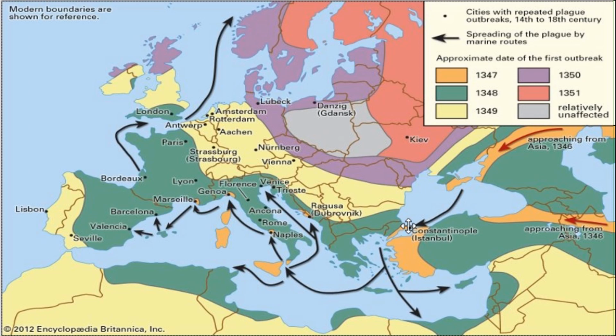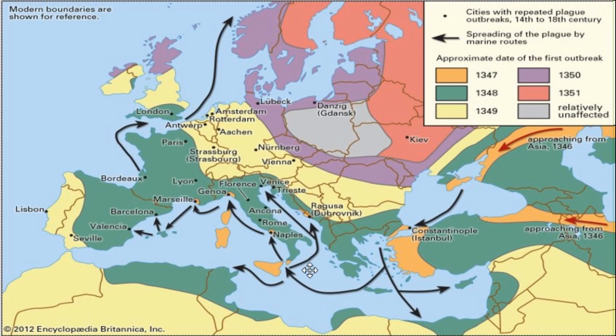So from here, the Black Death is going to spread overland, but also by sea. How this works is essentially it will leap from port to port. It will infect one port, and then the ships carrying, say, the rats with the infected fleas go to the next port, and the sailors might disembark and go off into the local town, and it spreads from there.